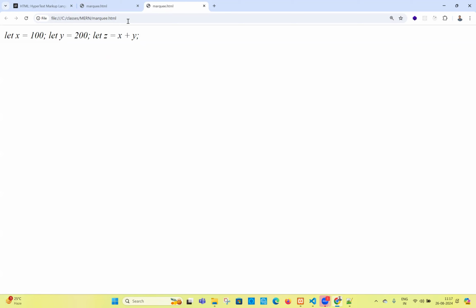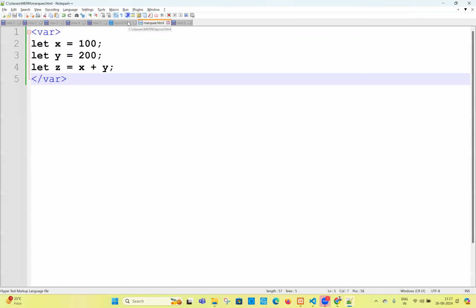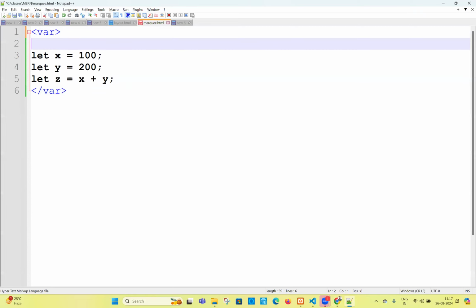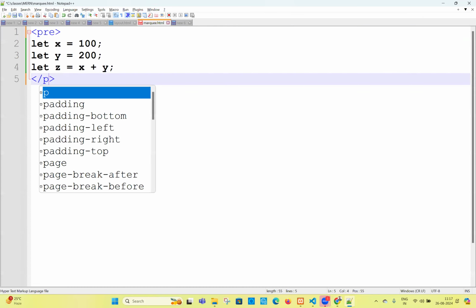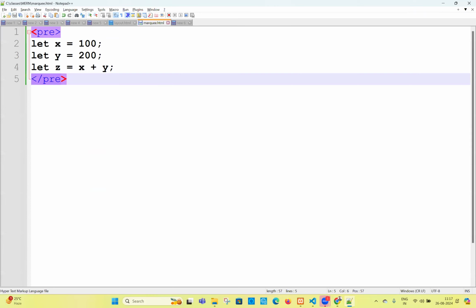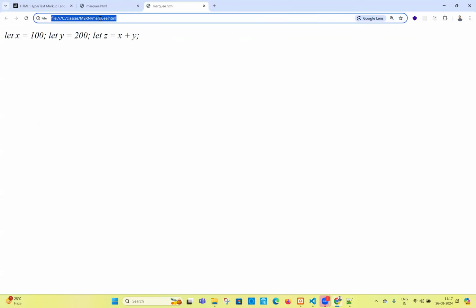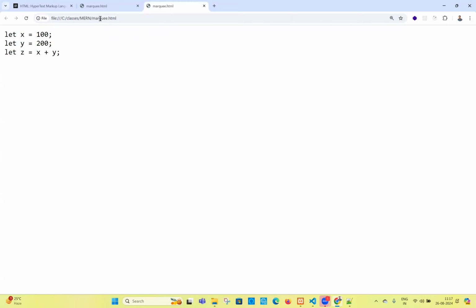Sir, I wrote all these one by one, right? Why is this coming side by side? I want to display them as they are written. Then what can you do? You can remove the var tag and use a tag called pre tag in its place. It will preserve the spaces also, guys. Can you see now? It comes one by one like this.